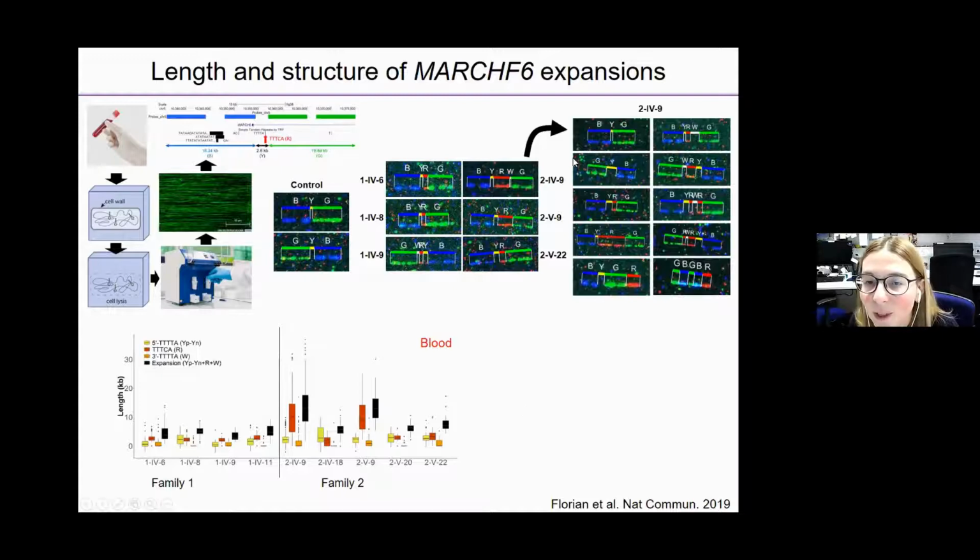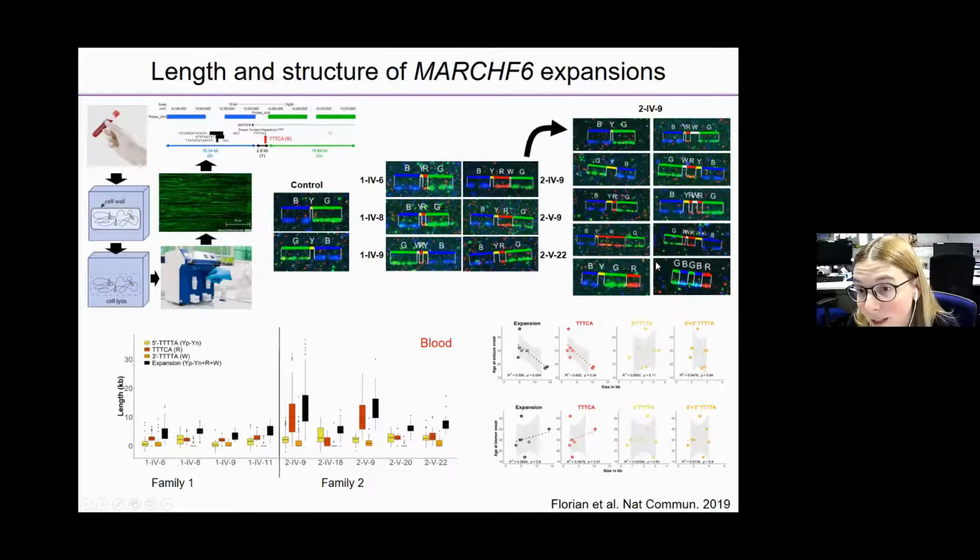Looking at the individual who had the largest expansion, the proband of one of the families, we could see an amazing variability of the repeat expansions. Some repeat expansions have no TTTCA, some are interrupted, some are very large, and there is really an amazing variability that you can see also here under the measurements.